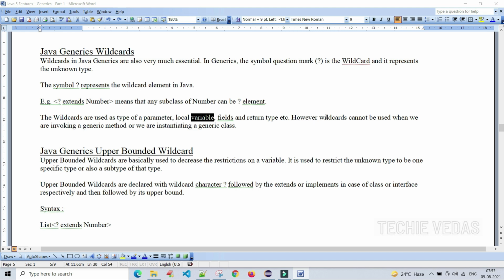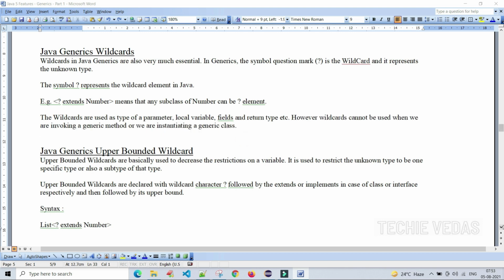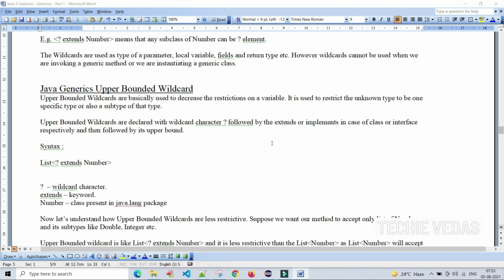However, wildcards cannot be used when we are invoking a generic method or instantiating a generic class. While instantiating a generic class or invoking a generic method, we shouldn't use wildcards. Just remember that important point as well. Let's see what the upper bounded wildcard is. This is one type of wildcard. Generics upper bounded wildcards are basically used to decrease the restrictions on a variable.